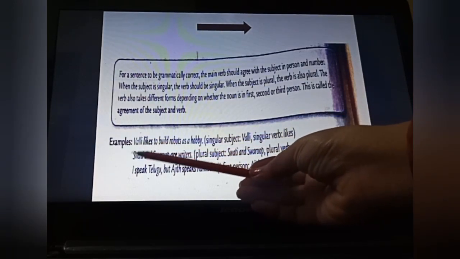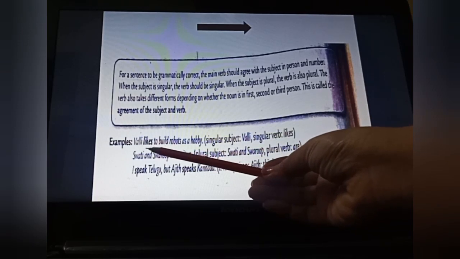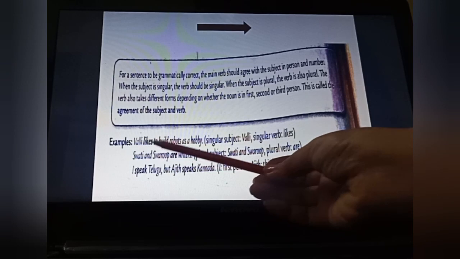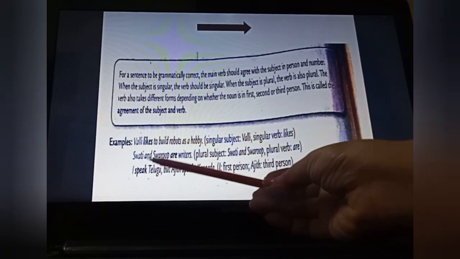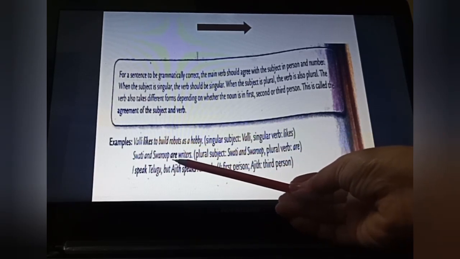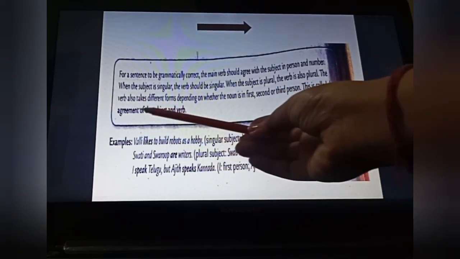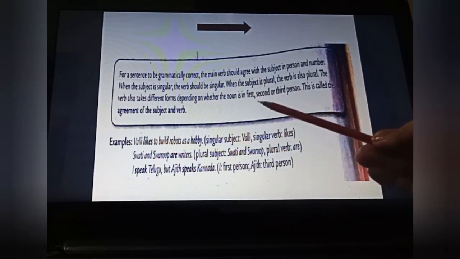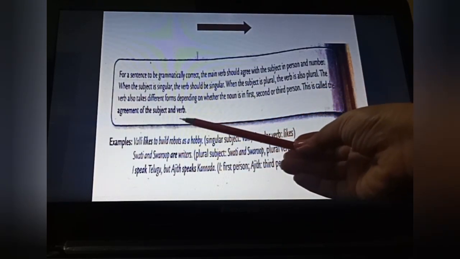Here you can see our subject Wali is the name of a person, likes. That means likes is our singular verb. When our subject is singular, we have to put a singular verb here. Swati and Swaroop, there are two persons. When our subject is plural, in that case we have to use a plural verb here. Are is what? Plural verb. Fine. The verb also takes different forms depending on whether the noun is in first, second or third person. This is called the agreement of the subject and verb.